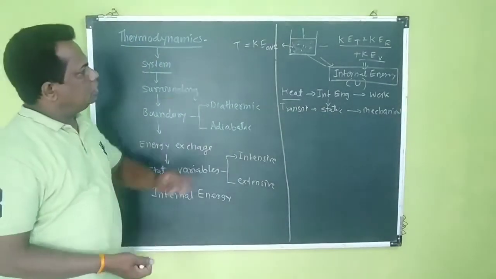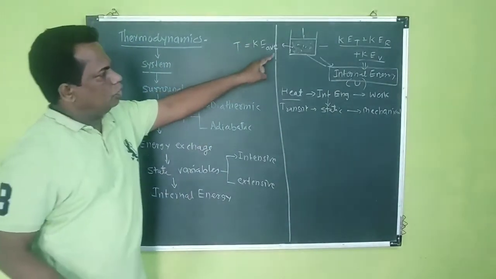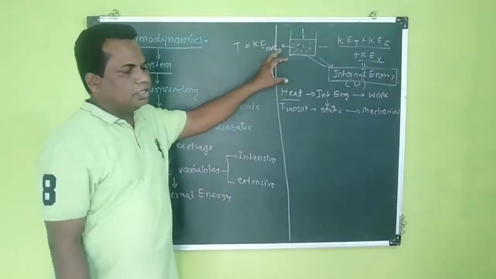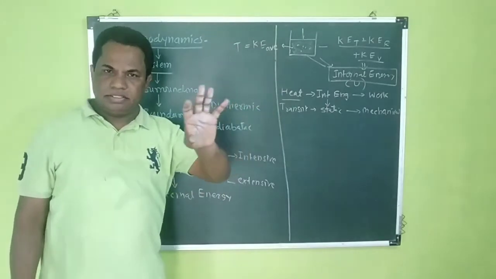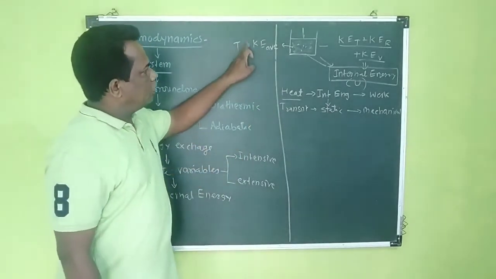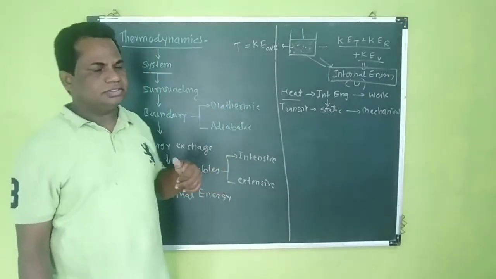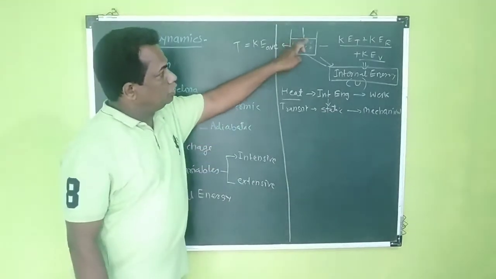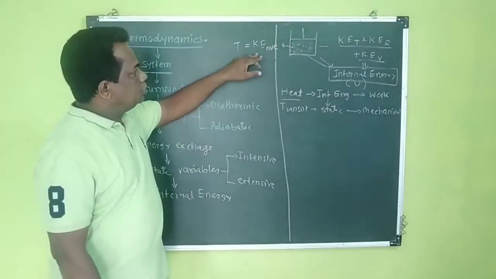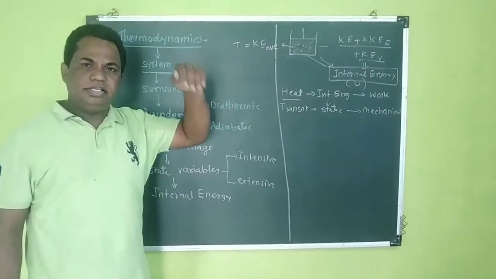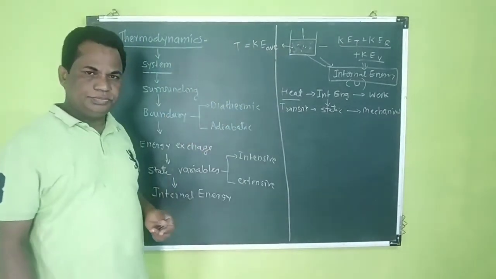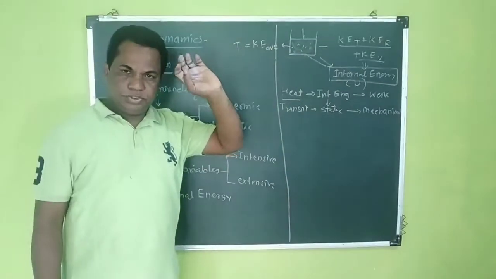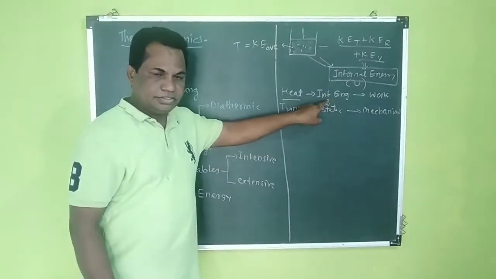Some molecules are moving fast, some are moving slower, with velocities in different directions, so they have more and less kinetic energies. You take the average over each molecule, and that average kinetic energy is measured in terms of temperature. So temperature is a measure of the average kinetic energy. Total energy is internal energy.